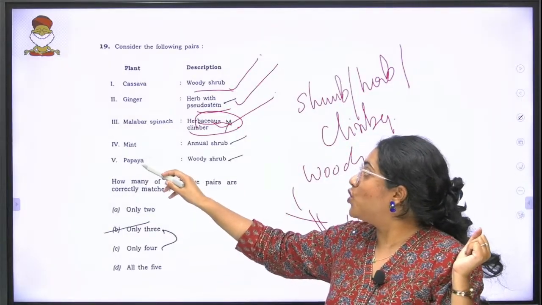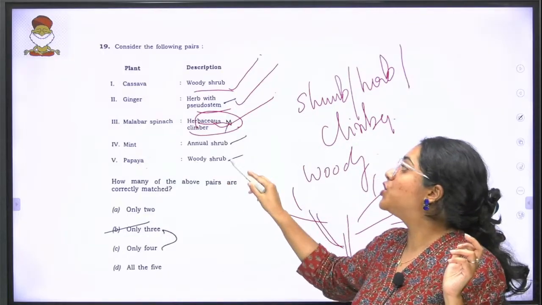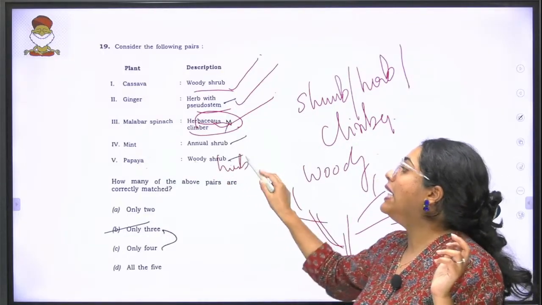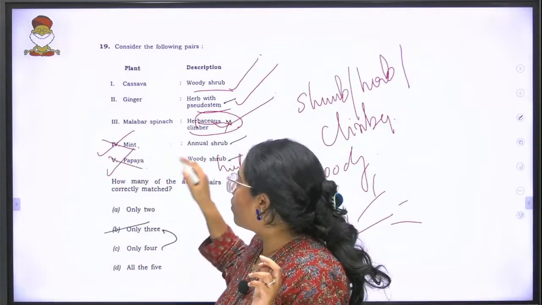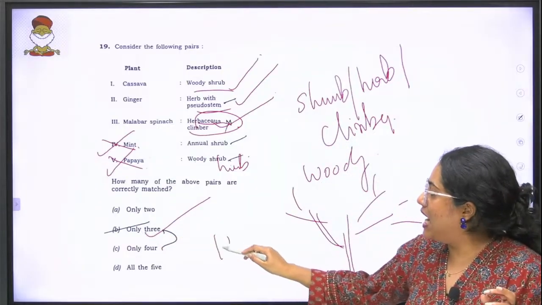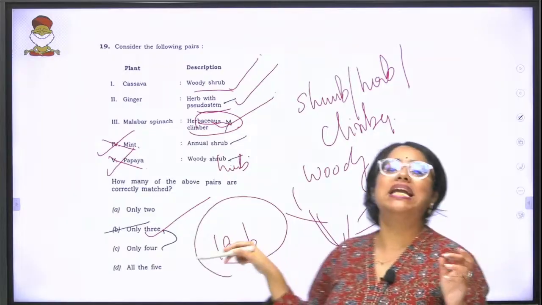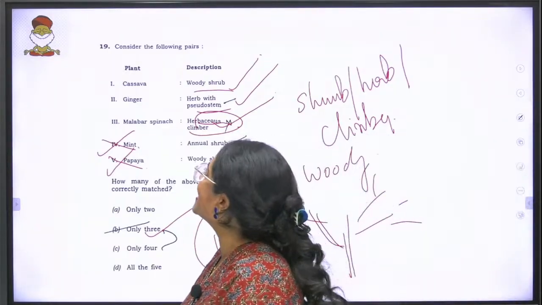When it comes to papaya, they call it a woody shrub, but actually papaya is a woody herb. So your 4 is wrong, 5 is wrong. We are going with only 3. But again, we'll have to wait one year to see what the final conclusion of this is going to be.